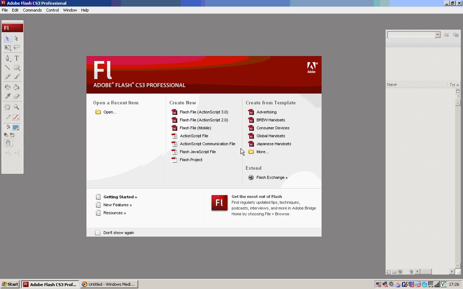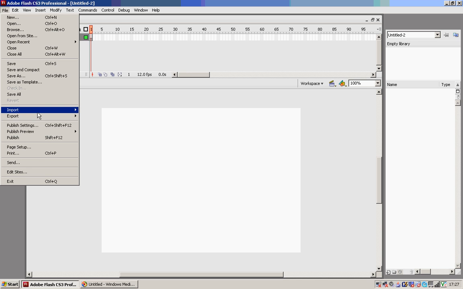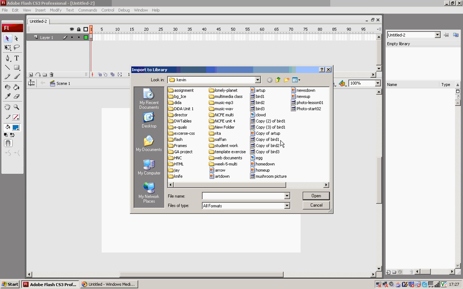Okay, we are in Flash now. Let's click on Flash File, ActionScript 3.0, and go to File, Import to Library. And what we need is these 3 images, bed 1, bed 2, and bed 3.